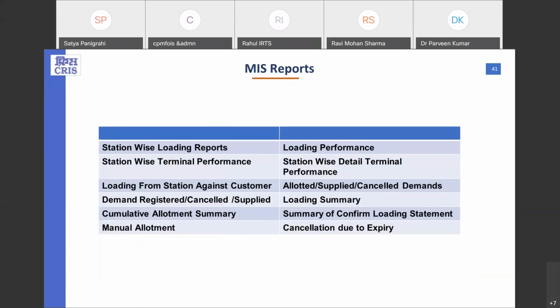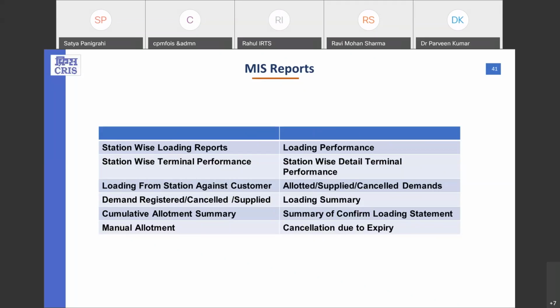Now there are some MIS reports also available which are used by the railway officials very efficiently. First one is the station-wise loading reports, loading performance, station-wise loading terminal performance, station-wise detailed terminal performance, loading from station against customer, allotted supplied cancel demands, demand registered cancel supplied, loading summary, cumulative allotment summary, summary of confirmed loading statement, manual allotment, cancel due to expiry.